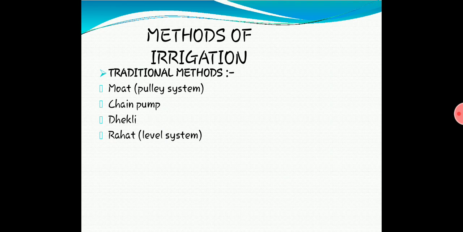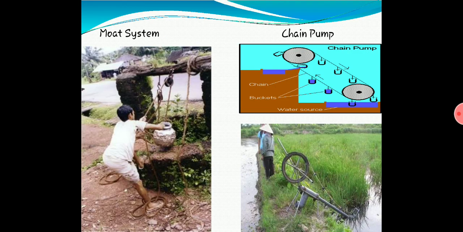Methods of irrigation. First is traditional method. Traditional method means old method. The first is Mowat pulley system. Have you seen pulley systems? There are some pictures. So there are four traditional methods, that is Mowat, chain pump, Dekli, Rahat. You will see it. See here, Mowat system.